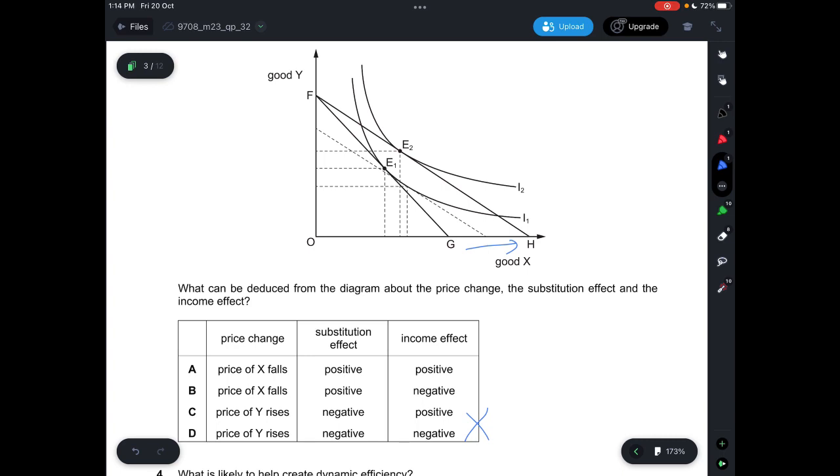If it's E2 and then you move back, you realize that you're buying more of X. So you buy more of X, that'll be a substitution effect, so that's positive. But then the income effect here is shifting in, so this one is negative. So this one is positive substitution effect and negative income effect. So the answer is B.